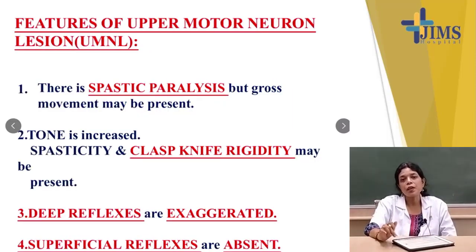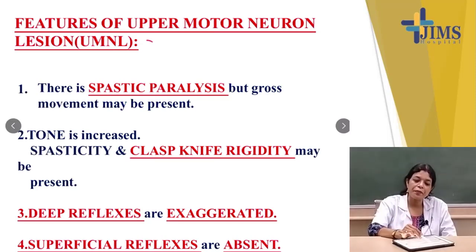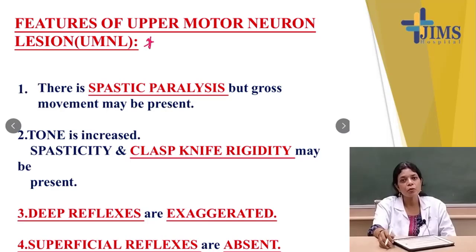Now you come to what you have to remember. This is also very, very important for your theory and viva. In the practical class also, we are now finishing the cranial nerves, then we are starting the reflexes, superficial reflex, deep reflex, tone, movements. At that time you have to know the features of upper motor neuron lesions and the features of lower motor neuron lesions. These things are very, very important for you.